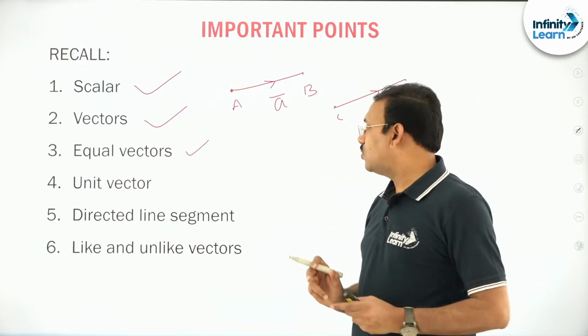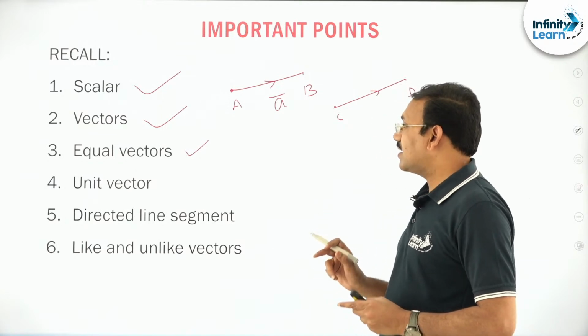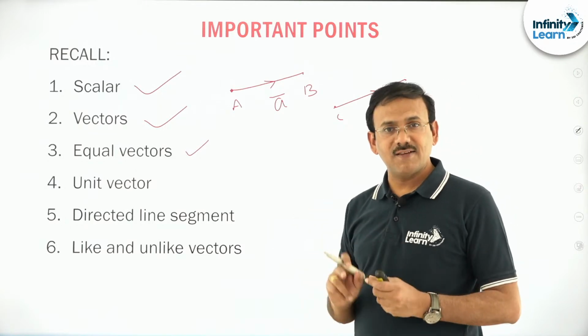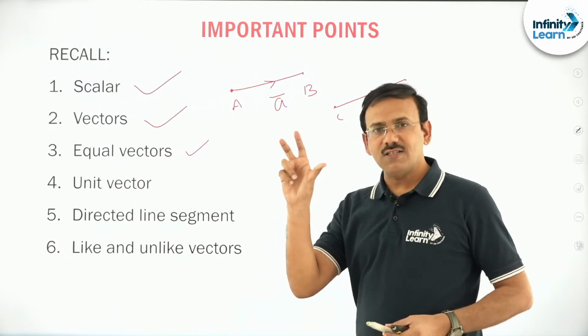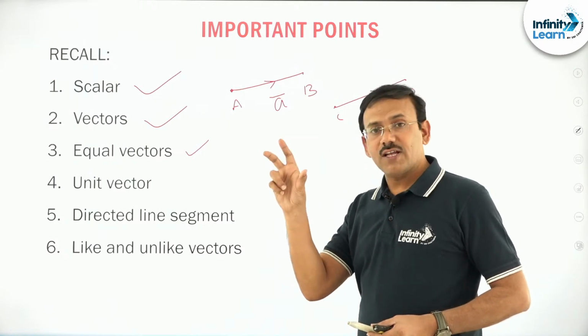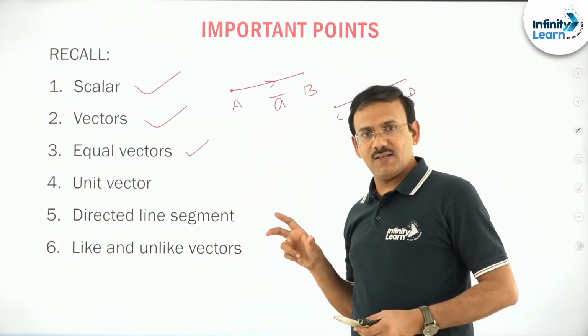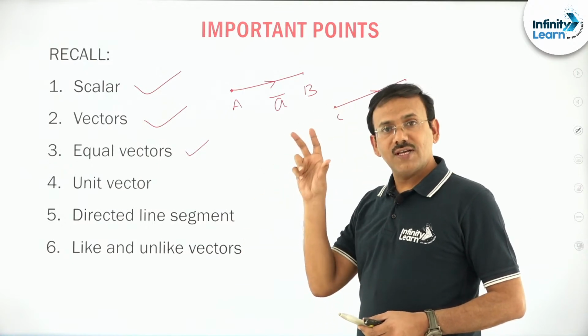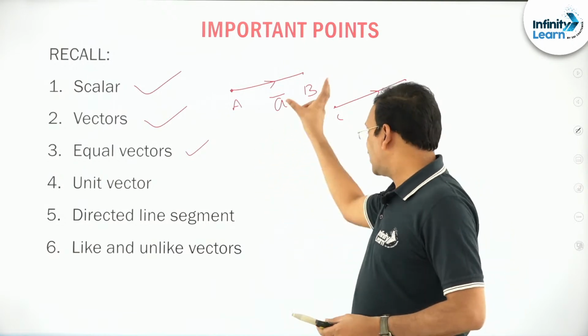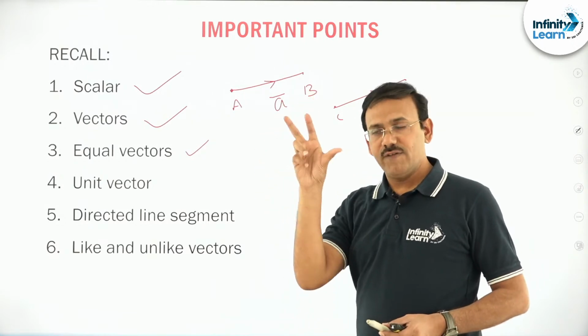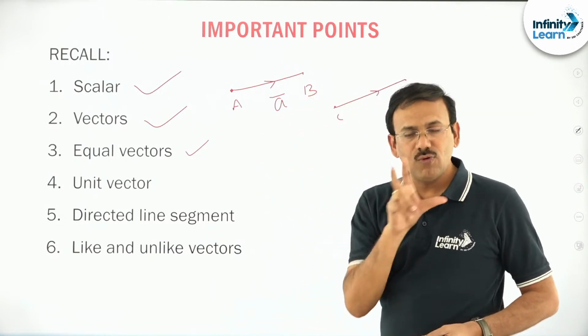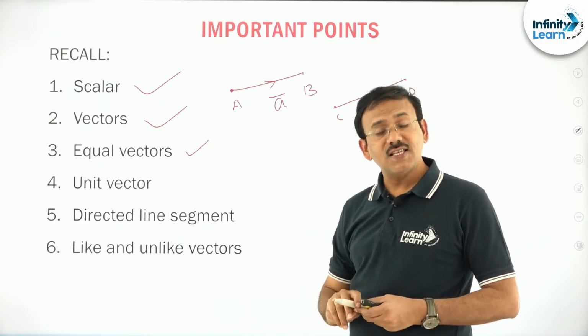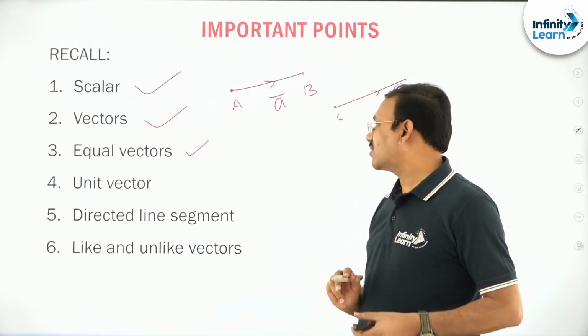Friends, you must remember a vector is a directed line segment. Without changing the direction, that vector can be moved anywhere in the space. It is not a localized vector, so you can take the vector, keeping this particular magnitude and without changing the direction, and move it anywhere in the space. This is an important point to understand vectors.